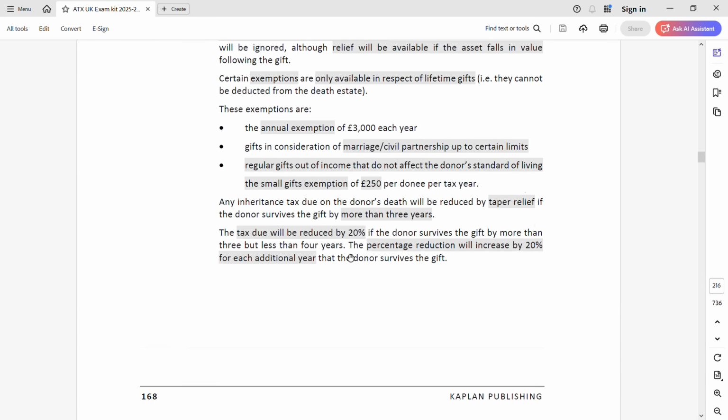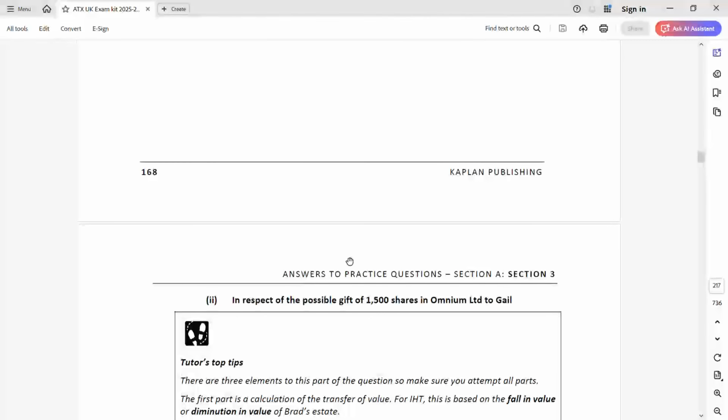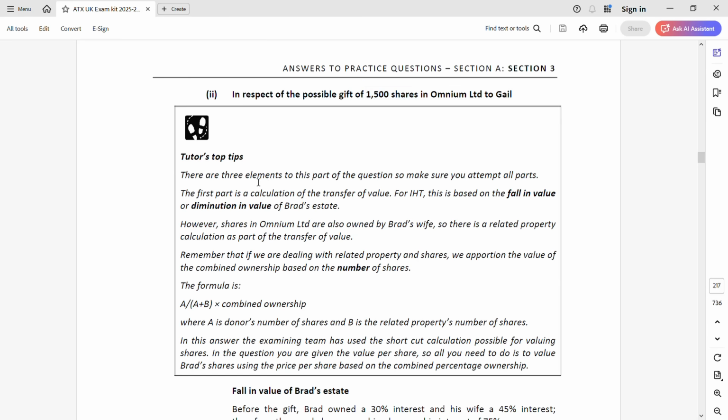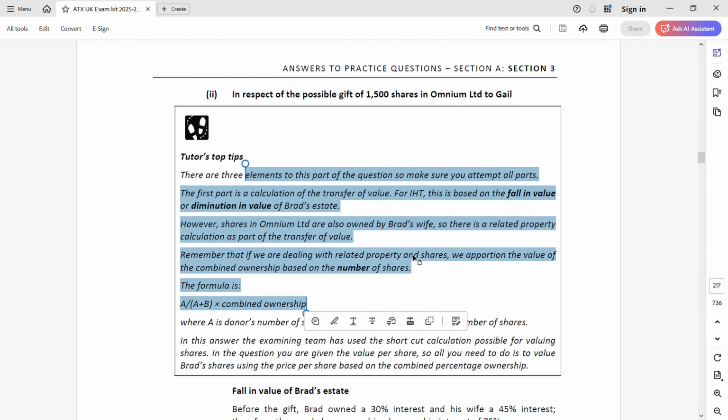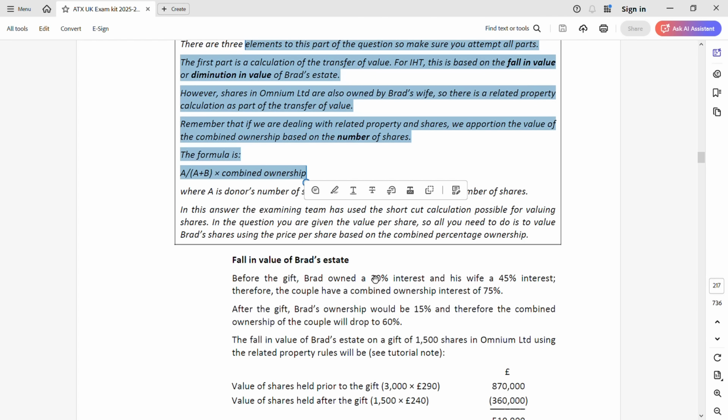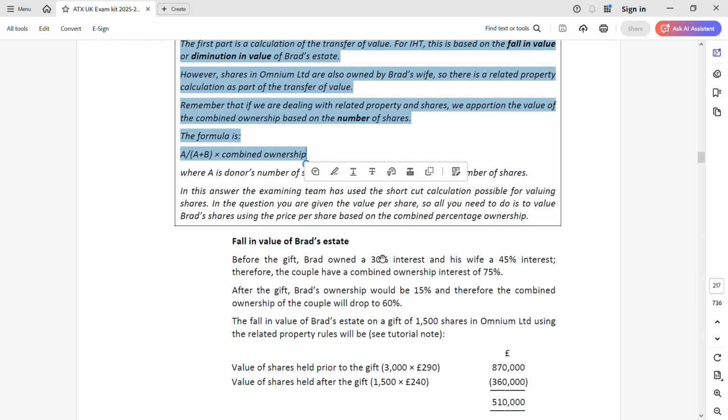So that part is over. You have mentioned almost everything. Now regarding the 1500 shares and the fall in value, you can take your own sweet time and read the top tips. But while I'm explaining, I make sure that I've covered the top tips as well. Now the fall in value, this is for Brad. Remember, when you have to take the value before and after the gift, this is a related property issue. And related property for the purpose of inheritance tax is only the spouse. Only the spouse's interest you have to take. So Brad and his wife.